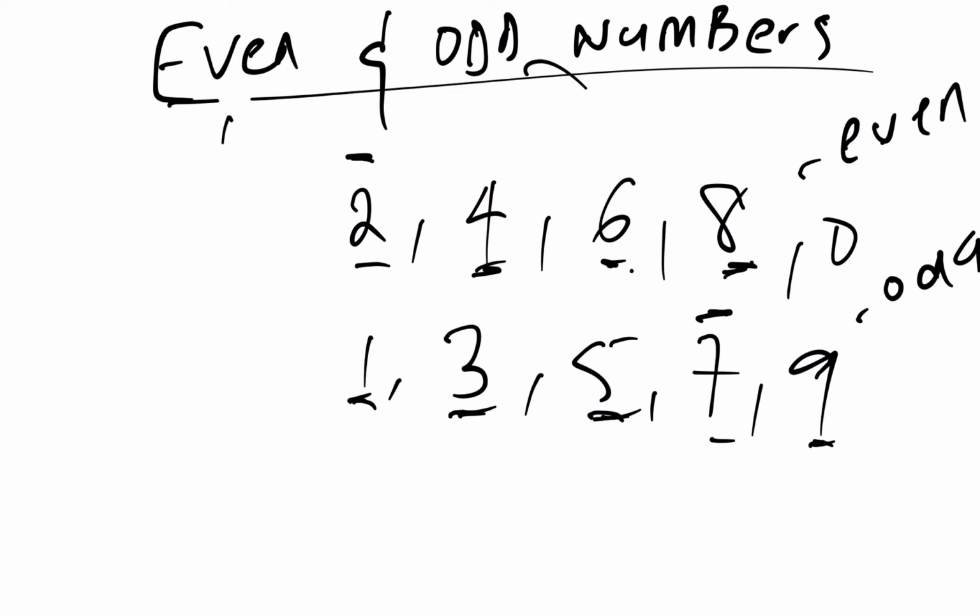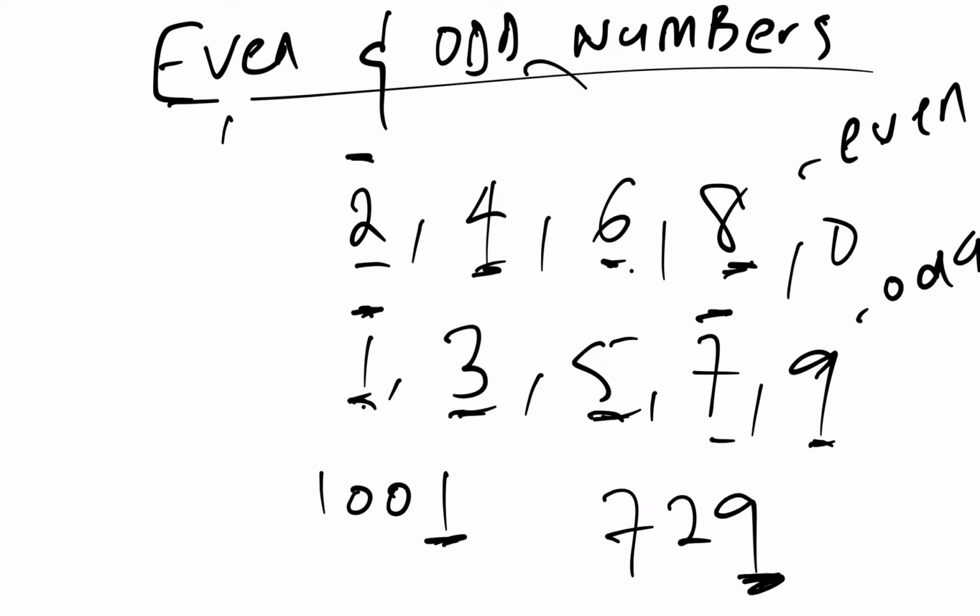Any example we can make, even 1001. This is just an odd number because it ends with 1. This is an odd number. 729, it's an odd number. It ends with 9. This is the 9 here. But then 7,290 is an even number because it ends with 0.